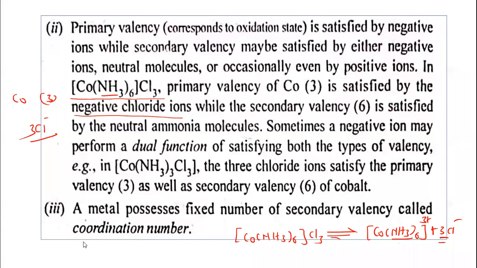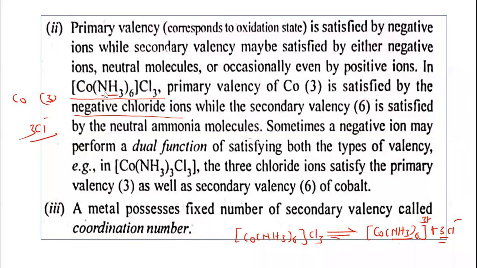Okay. Now third postulate of the Werner coordination theory. It is very important. A metal possesses a fixed number of secondary valencies, called the coordination number.